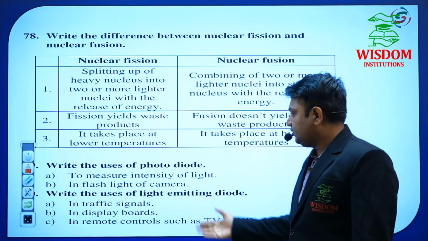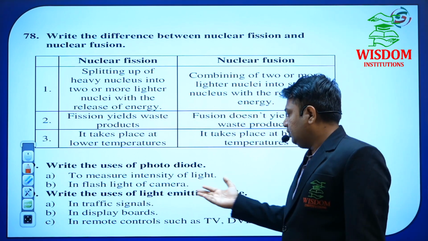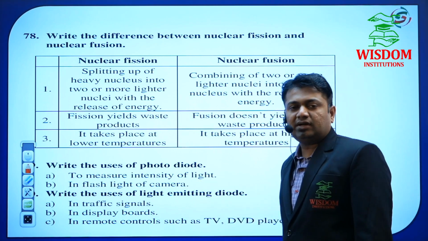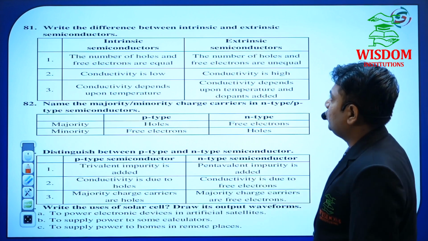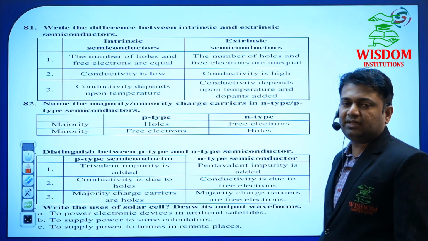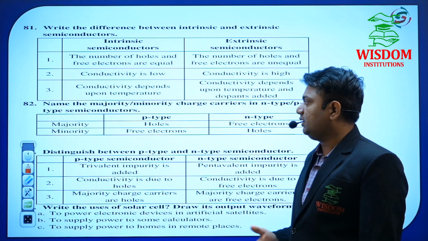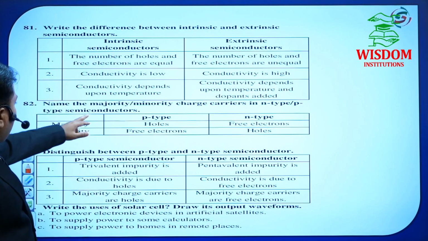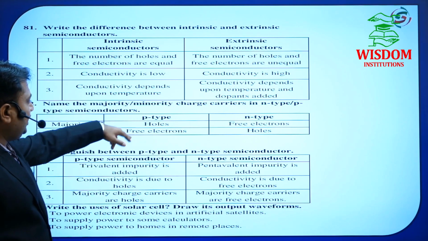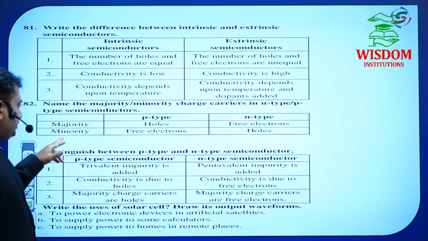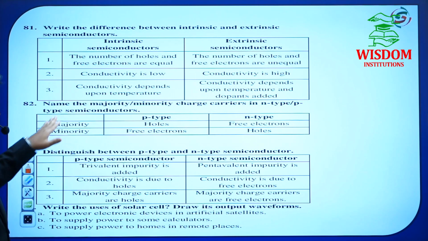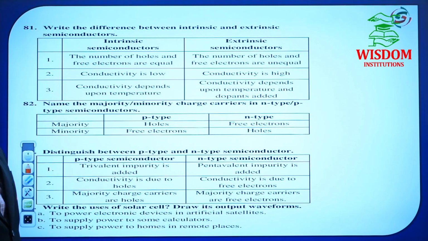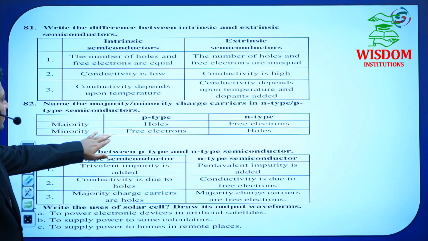Okay? Write the uses of photodiode and write the uses of light emitting diode. Out of diodes, he may ask one question in semiconductor and electronics. Okay, and he may ask differences between intrinsic semiconductor and extrinsic semiconductor. See here, in this year's model paper, he asked on this table, a small table. Okay, p type, n type, majority and minority charge carriers, you have to keep in mind. This is a very important one. And differences between p type and n type may be asked, intrinsic and extrinsic may be asked. That is why perfect this topic.